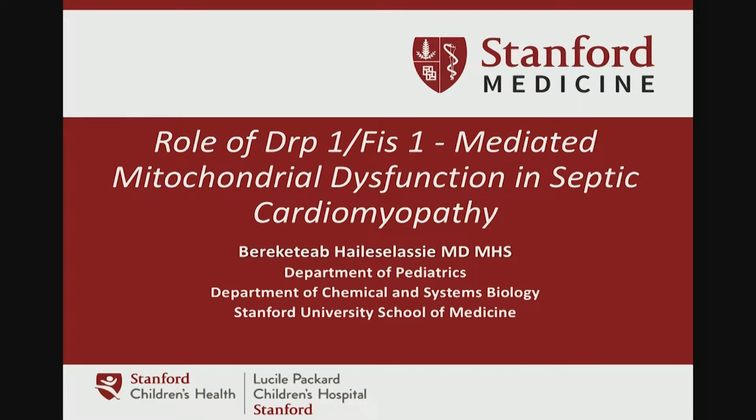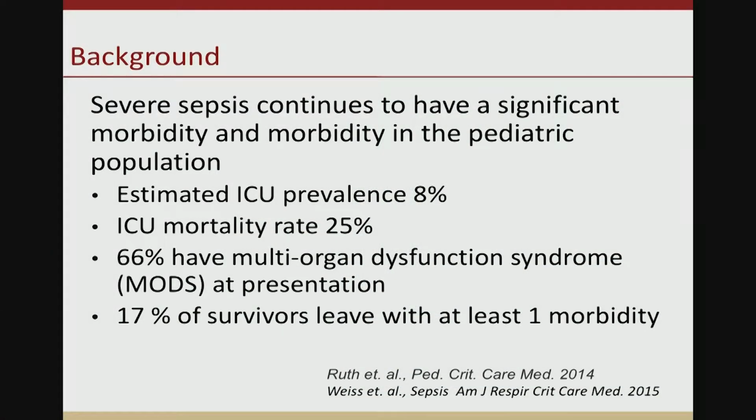For the next 10 minutes, I'll be discussing the role of DRP1-Fis1 mediated mitochondrial dysfunction in septic cardiomyopathy. As we all know, severe sepsis and septic shock continue to be a significant cause of morbidity and mortality in the pediatric population. Recent studies have shown an estimated prevalence of about 8% in the pediatric ICU, with a mortality of about 25%. The majority of these patients have multi-organ system failure at presentation to the ICU, and at least 1 out of 5 leave with one end organ failure at discharge.